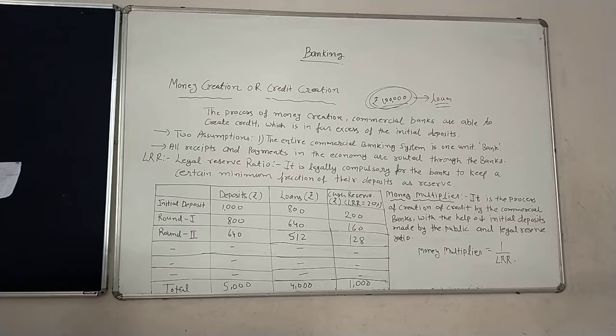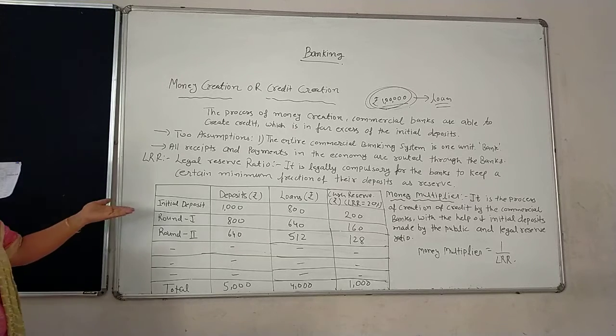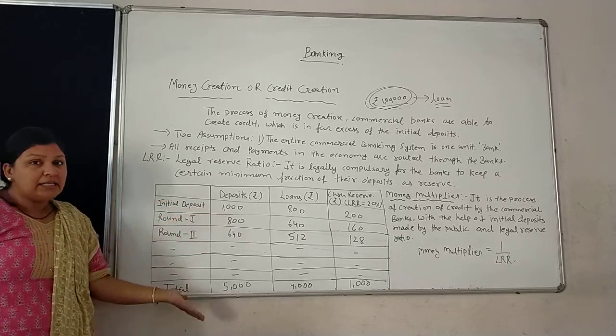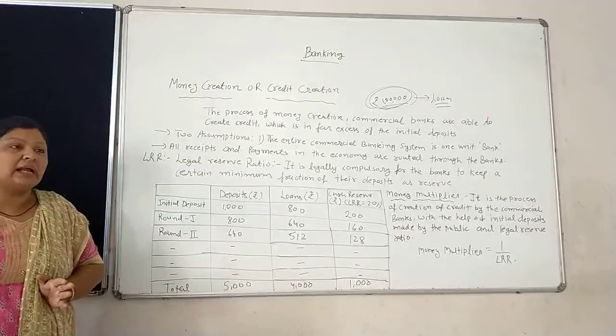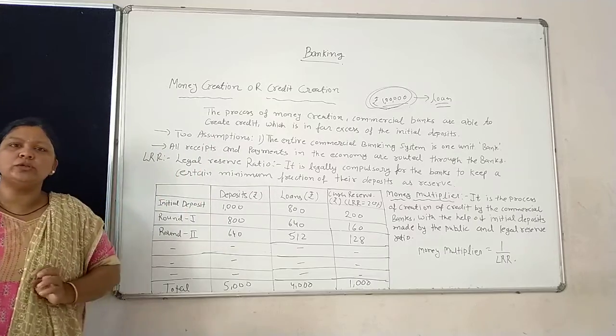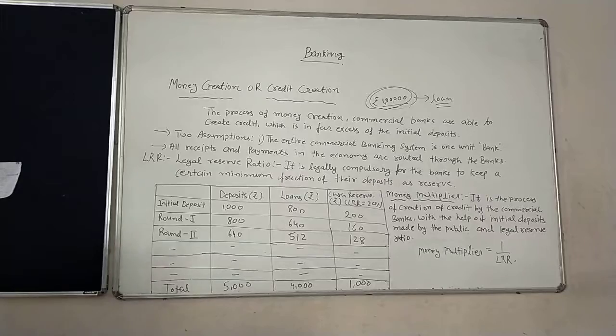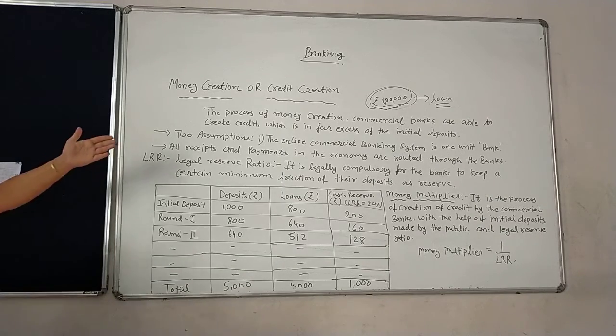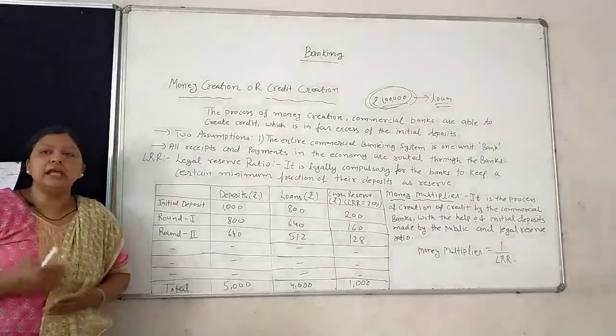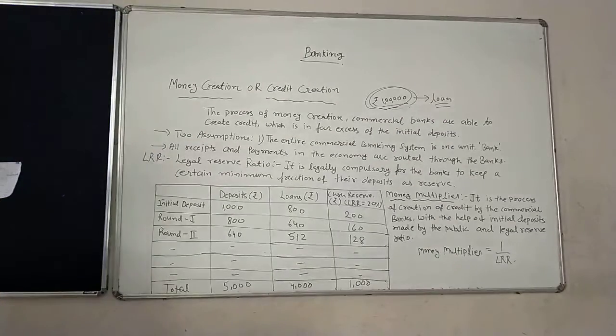We can see here about the money creation. Through the process of money creation, commercial banks are able to create credit. This type of credit is just created by the bank. How? They grant loans to the general public and create money, or rotate the money of this deposit. They rotate the money and create the credit. Clear? For this process, there are two assumptions that must be taken.